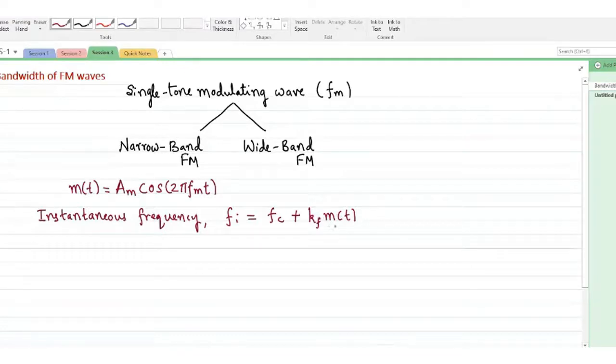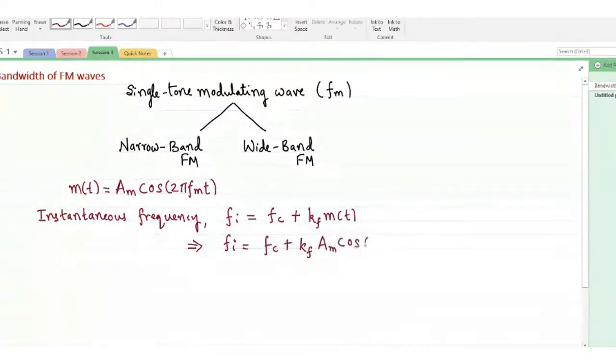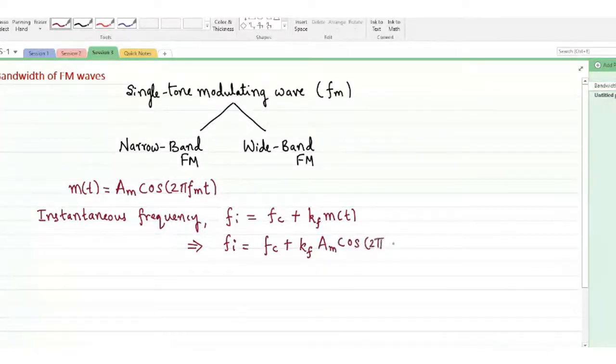Here m of t that we have assumed as a single tone, so I can rewrite this expression as instantaneous frequency Fc plus Kf times Am times cos 2 pi fm t.